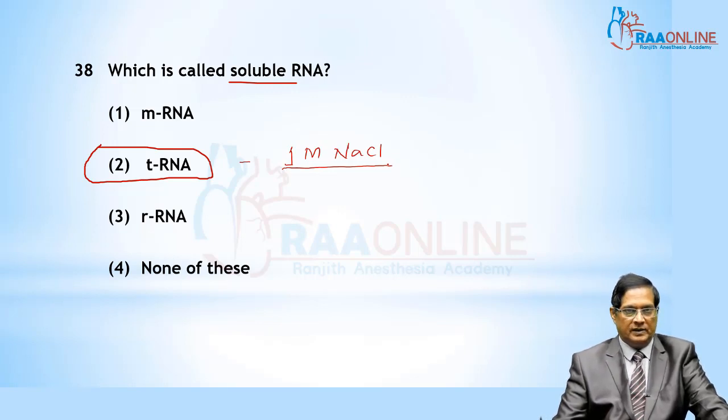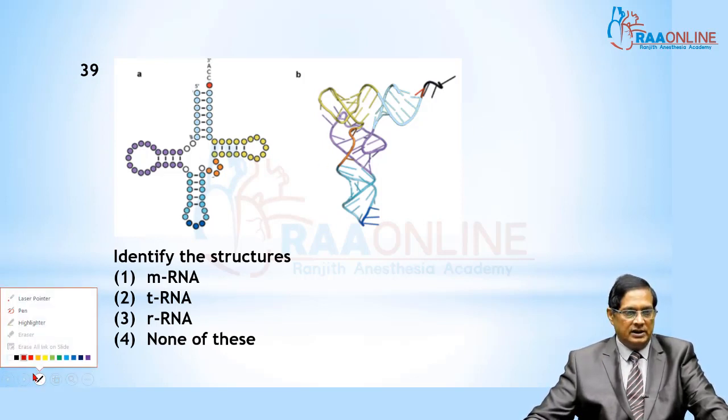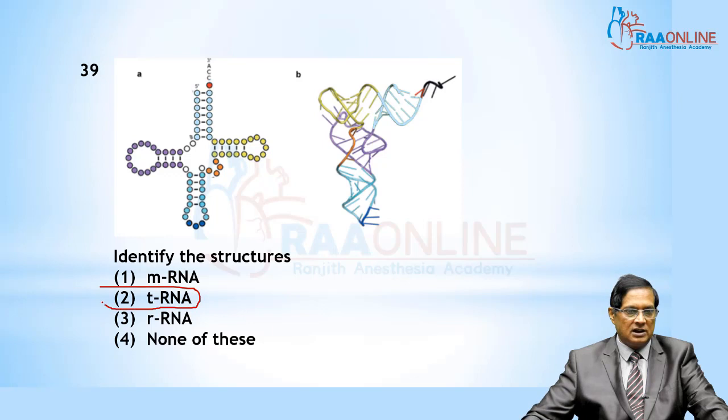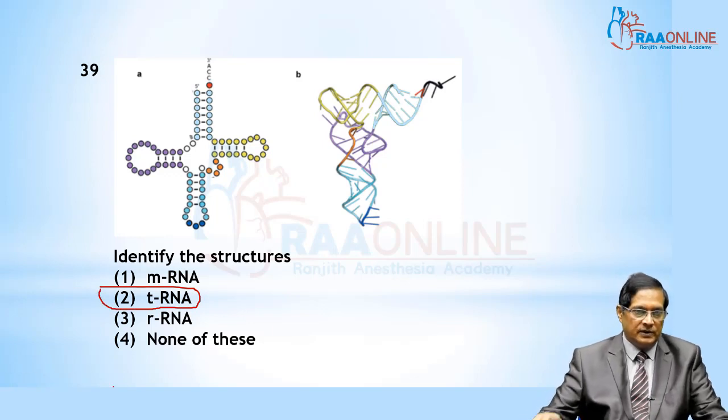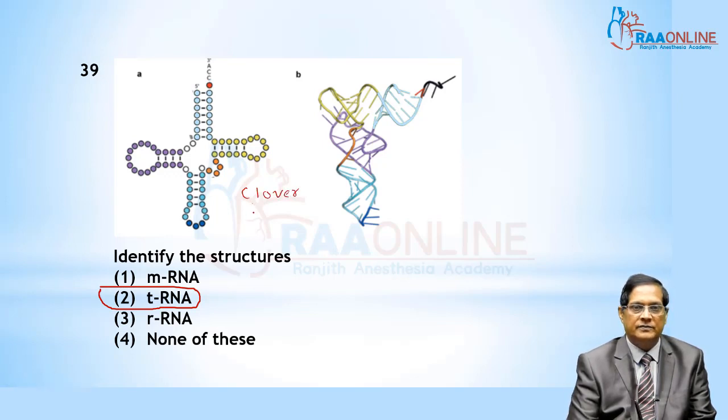Question 39. Both structures given here are of transfer RNA. The first one is the clover leaf-like structure, the clover leaf model of tRNA.